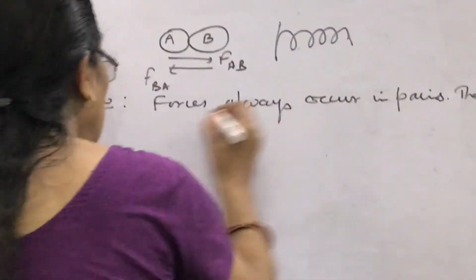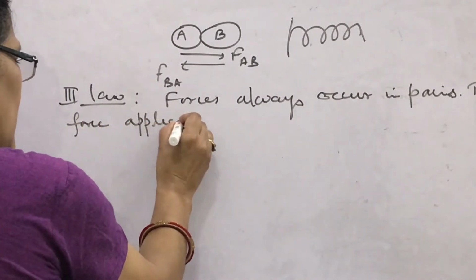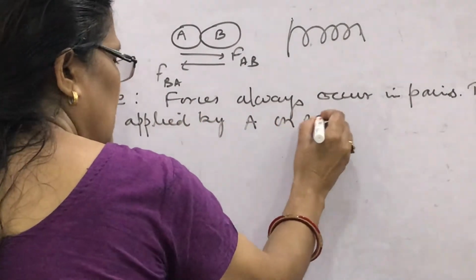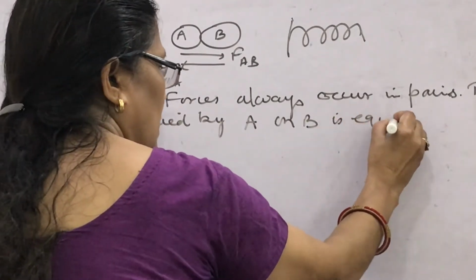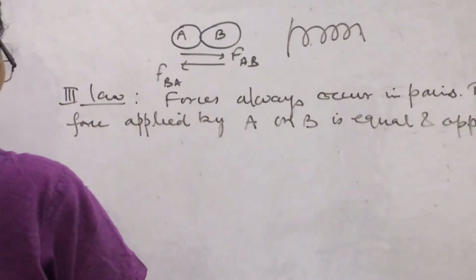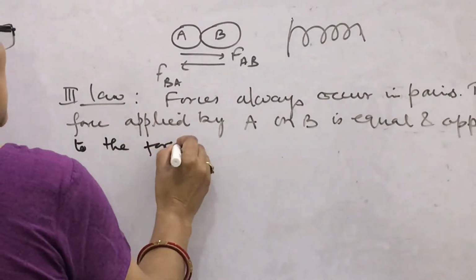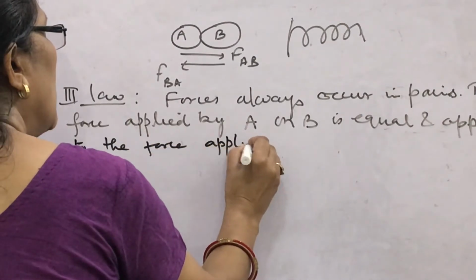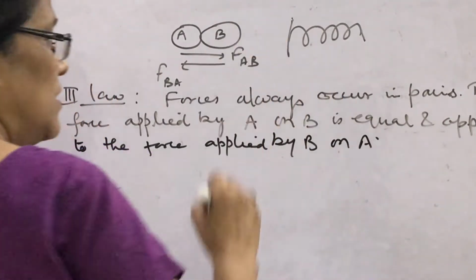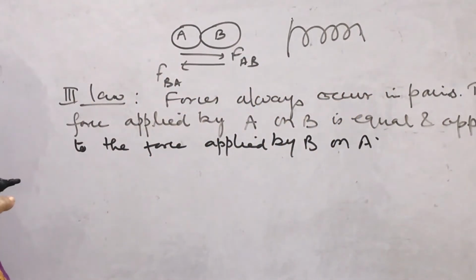So the force applied by object A on B is equal and opposite to the force applied by B on A. Now this is the exact form of third law given by Newton.